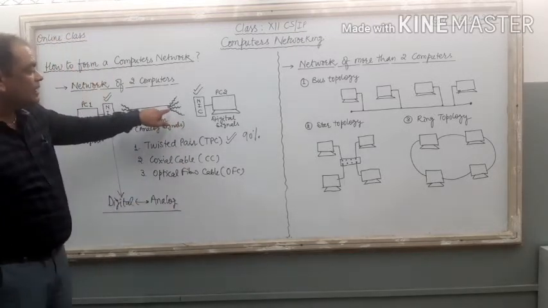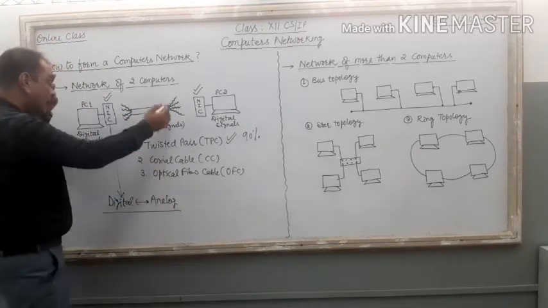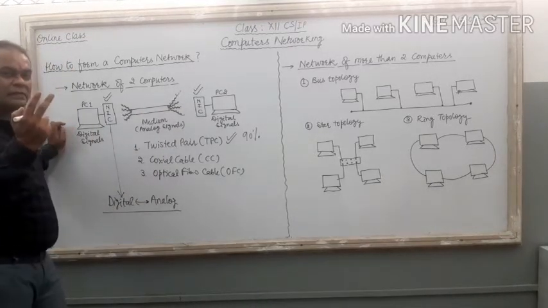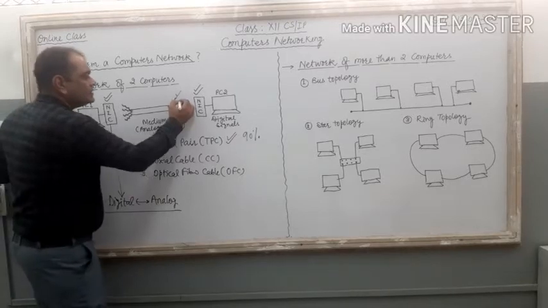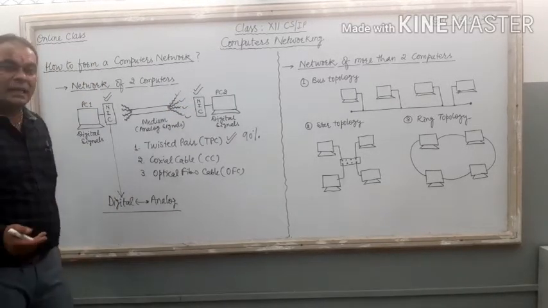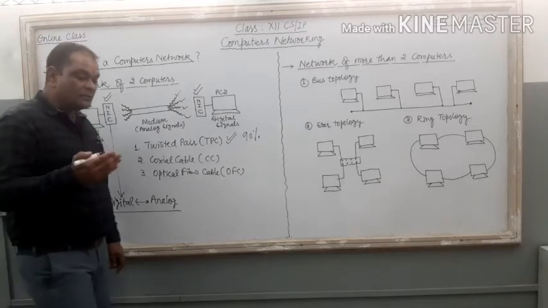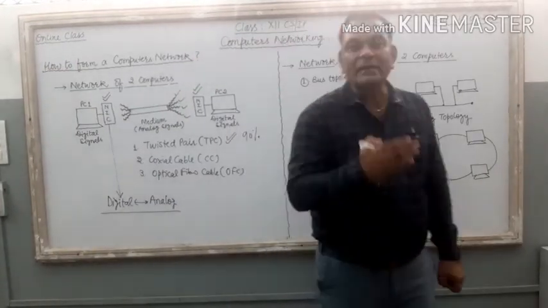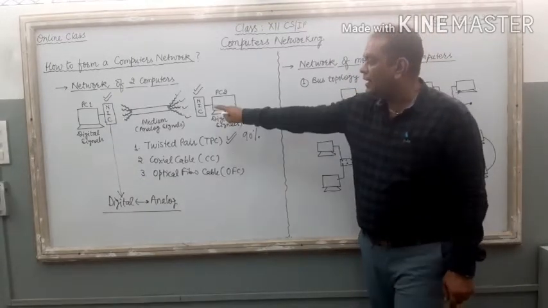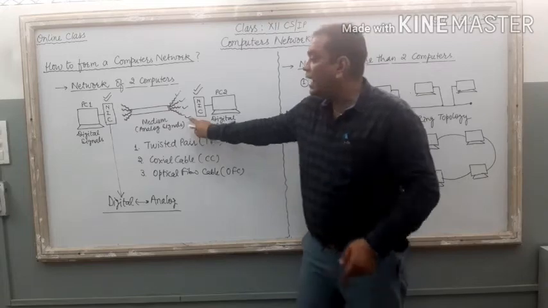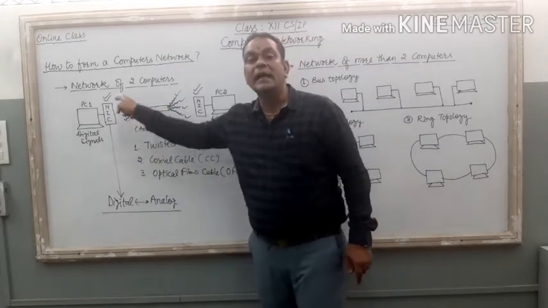Just check the corners of the wire here. It is the first pair. First pair means 2 wires are there in this pair, and this is the second pair, third pair, fourth pair. If you check the twisted pair cable, it comes in 4 pairs. Total number of wires is 8. So 8 wires are coming out from this corner and 8 wires are coming out from that corner.